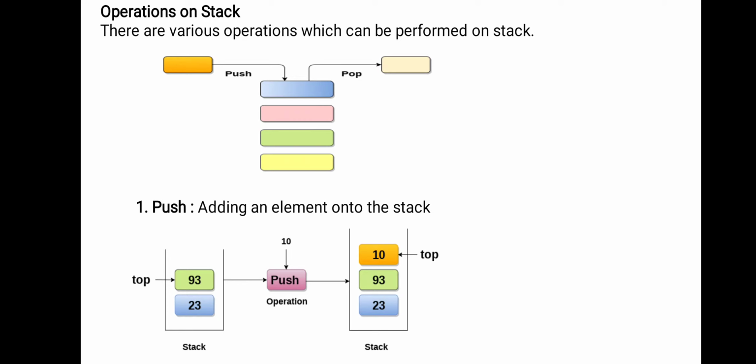Okay, initially we have 2 elements, 23 and 93. One more time, top always shows the last element in the stack. Now after completion of inserting the new element 10, the top position is changed from 93 to 10. So now the stack contains 3 elements. Okay. The possible operations are push, pop, right? Push is a function which is used to insert an element into the stack.